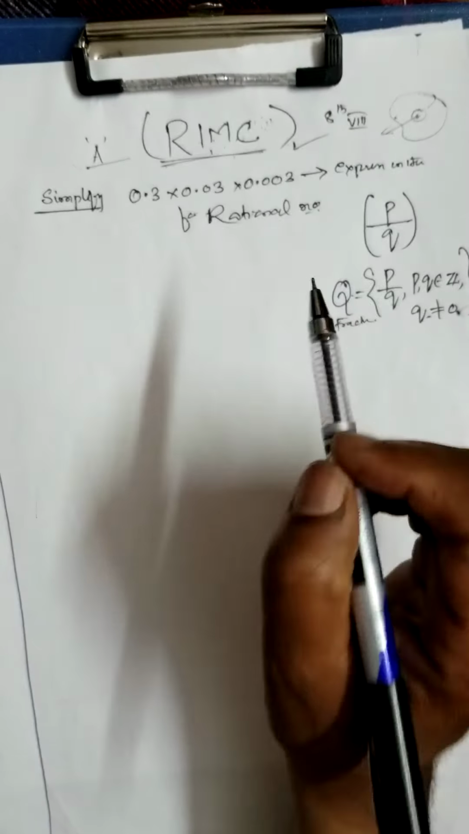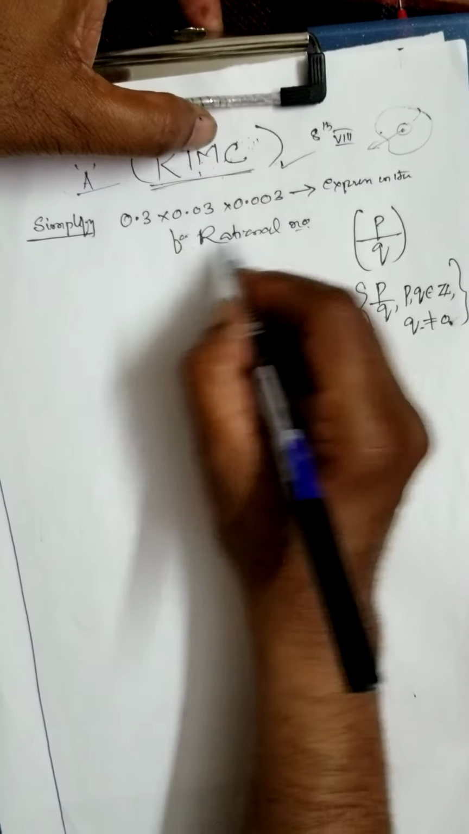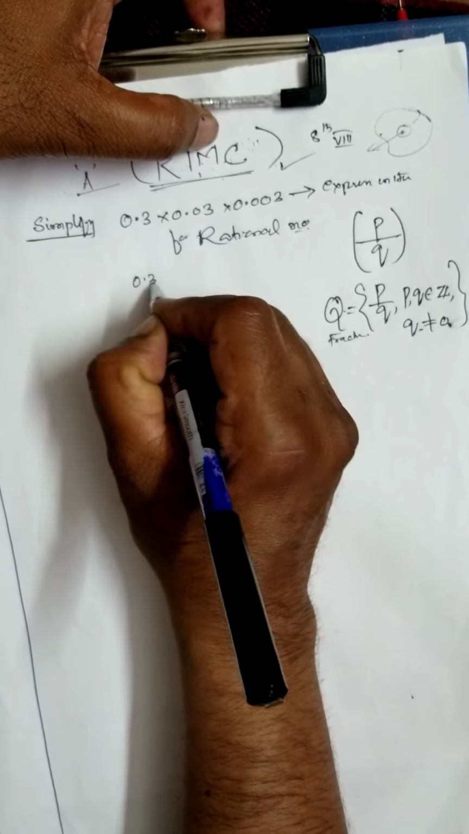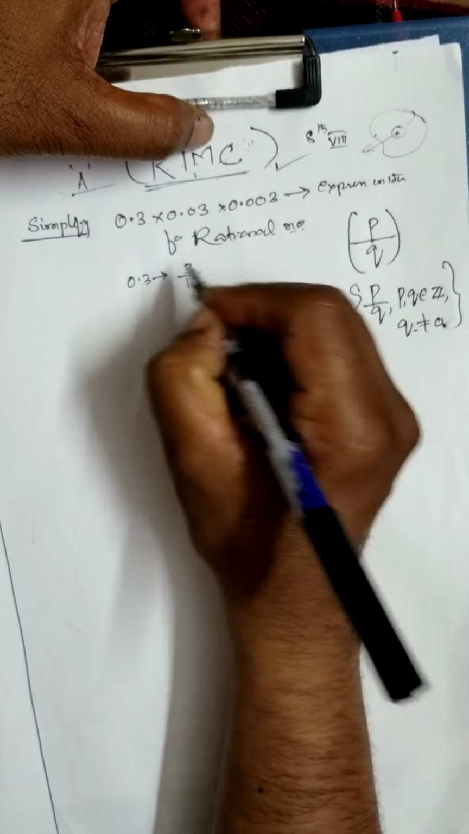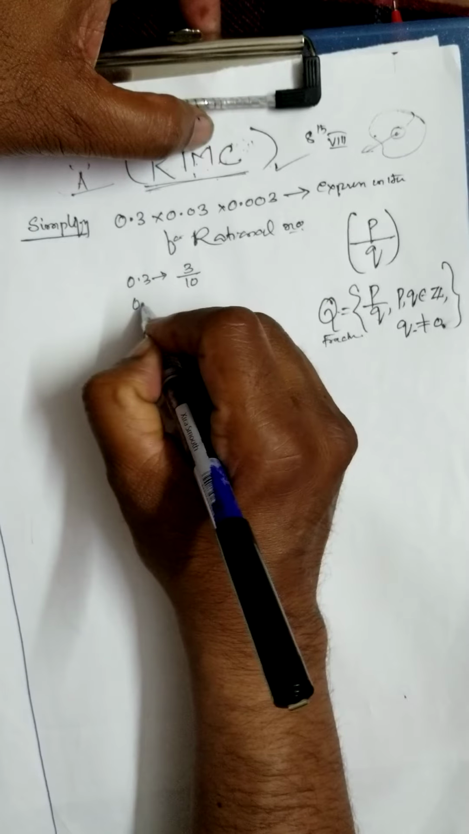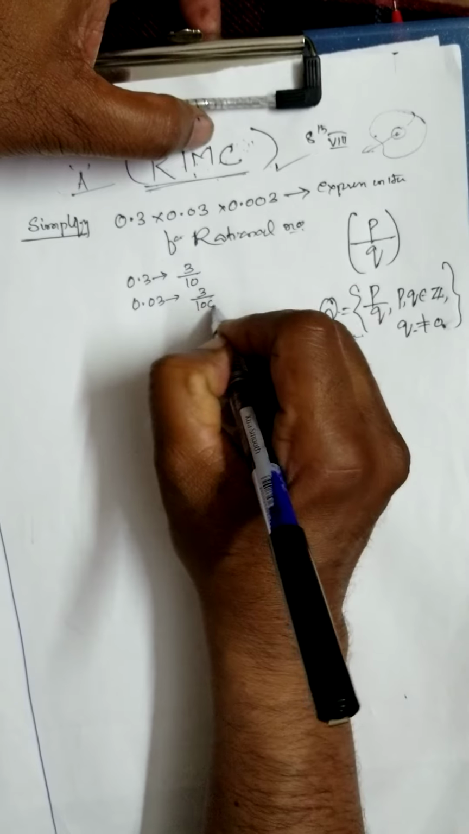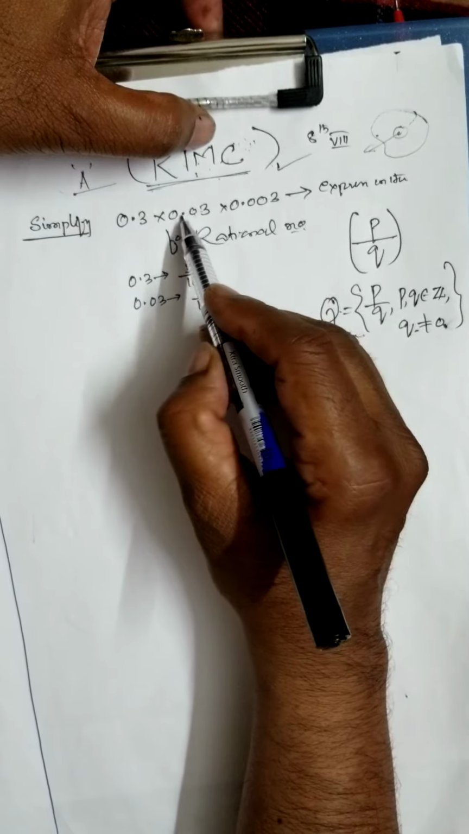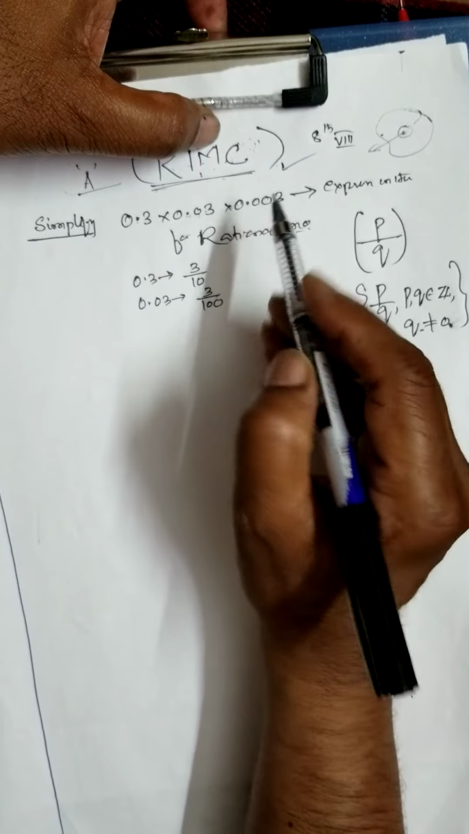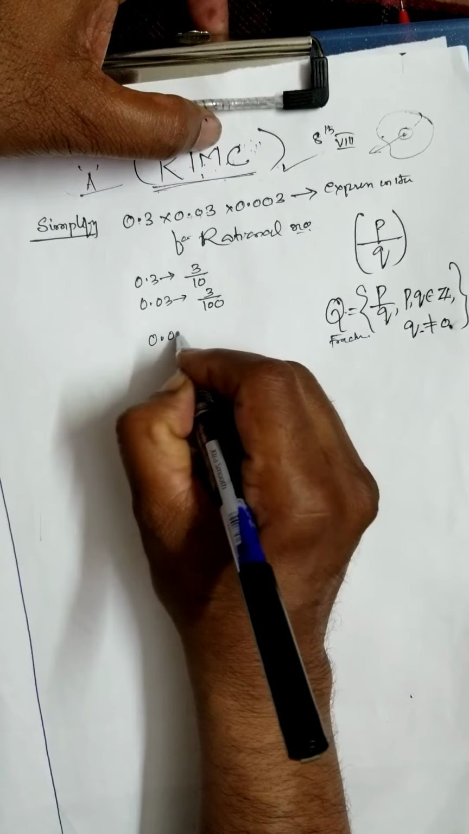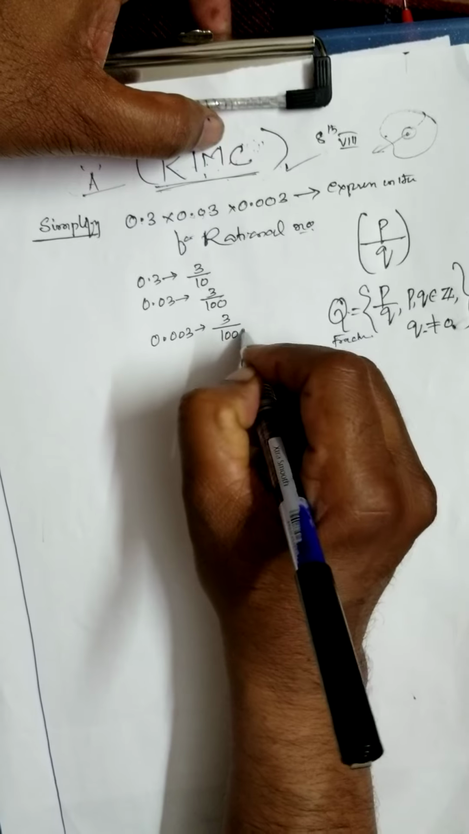Now, coming back to this, how to simplify this problem? It is simple: 0.3 can be written as 3 by 10. 0.03 can be written as 3 by 100, with 2 zeros, and here 1 zero. 0.003 is equal to 3 divided by 1 followed by 3 zeros.